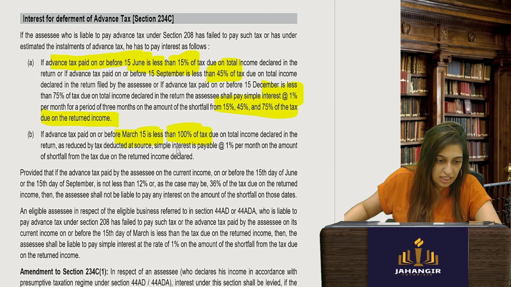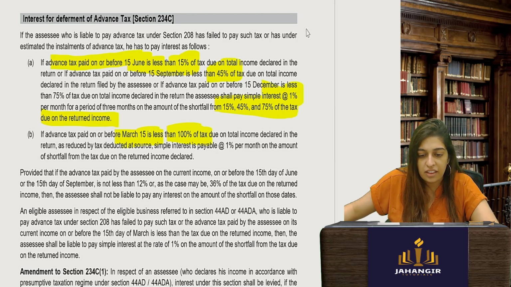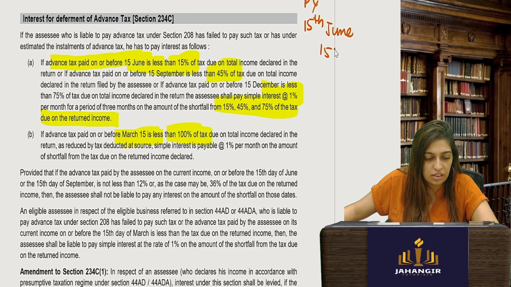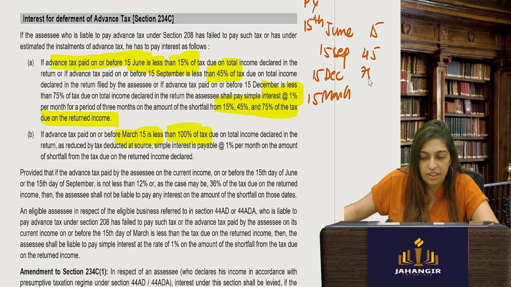So they are saying that your due date for payment of your tax has to be in the previous year itself when you are earning it. 15 June, 15 September, 15 December, and 15 March. So it will be 15, 45, 75, and 100.